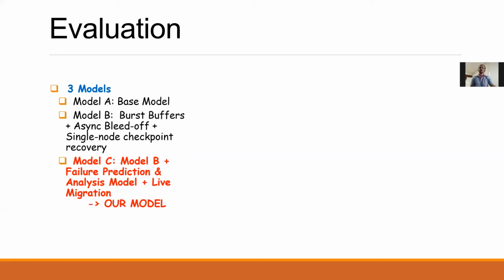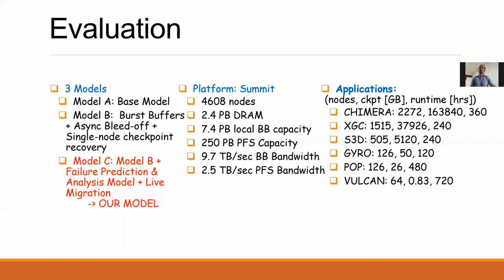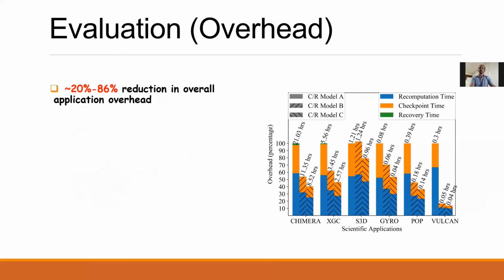For our experiments, we simulated a run of 6 real-world applications on an emulated platform of Summit, and the requirements of those applications are diverse in terms of nodes, checkpoint size, and runtime hours. With our checkpoint restart model, we were able to achieve a 20 to 86% reduction in overall application overhead. The figure on the right represents the normalized application overhead for all three models. Each bar represents one model, with model A on the left and model C on the right.